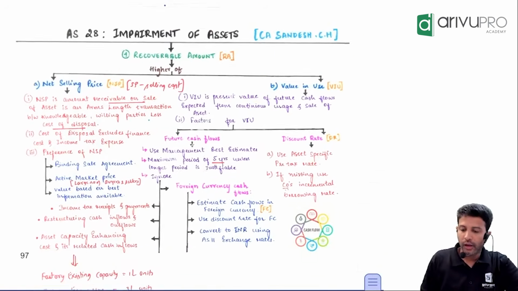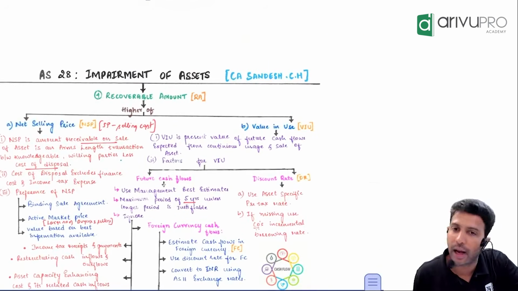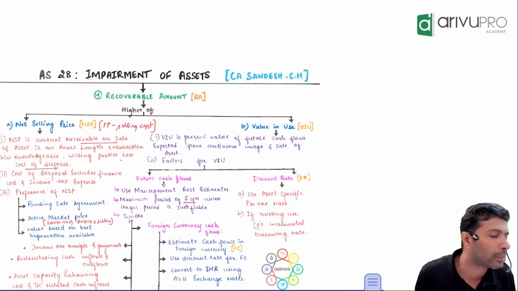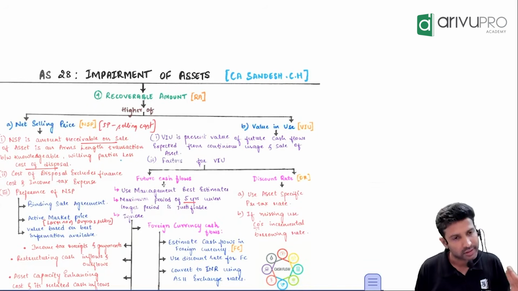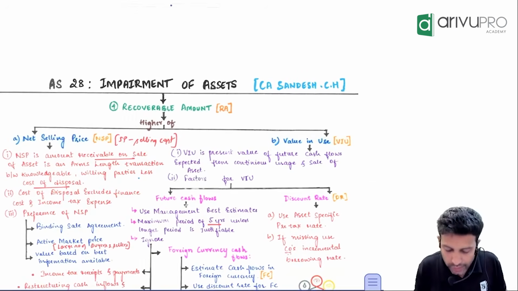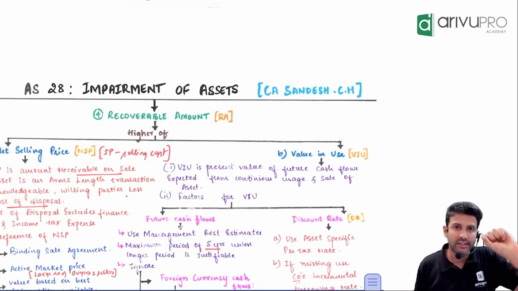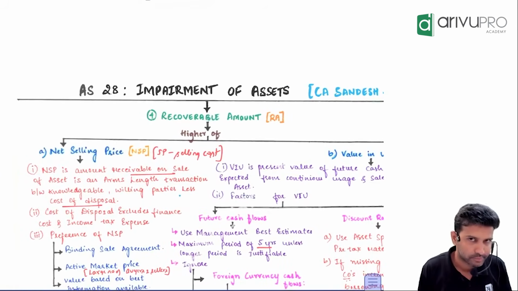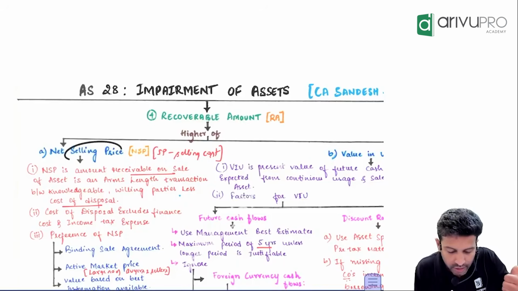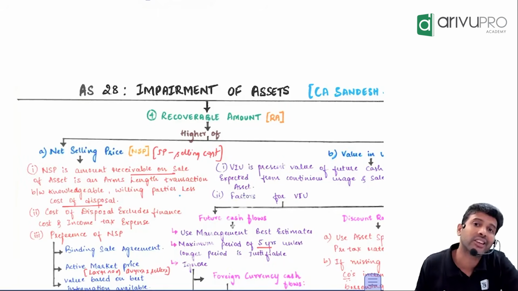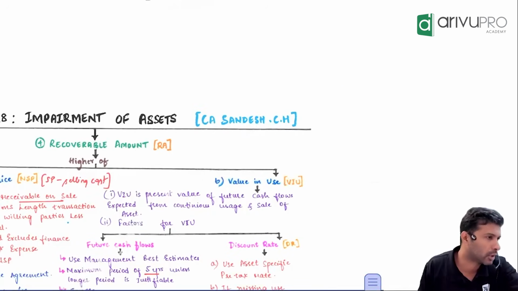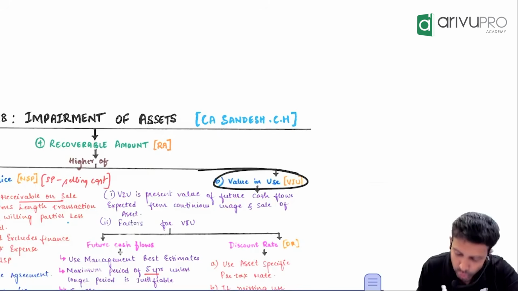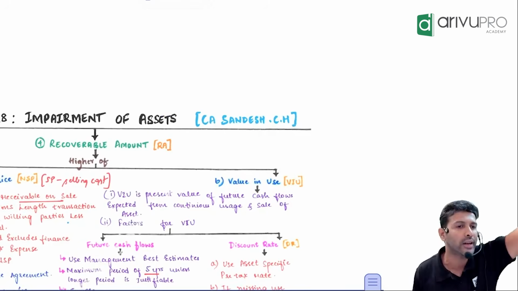Okay, next one then. Now people, RA as in recoverable amount. I told you there are 2 ways to recover from an asset. One by using, another by selling. So which one will you take? You will compare the two and take the higher of the two. The sellable amount, in AS 28 terminology, we call it net selling price. By selling, how much money you will get, that we call net selling price. By using the asset, how much benefit you will get, we call it VIU, value in use. Just the terminology, meaning is same. This is the benefit from using, this is the benefit from selling.